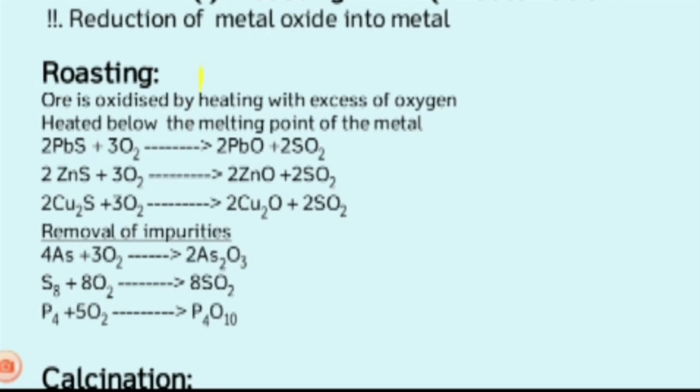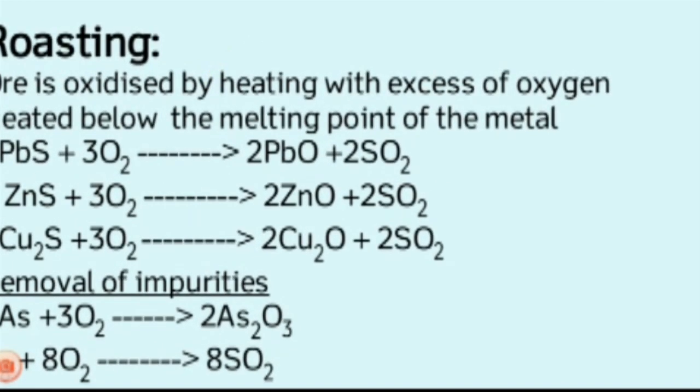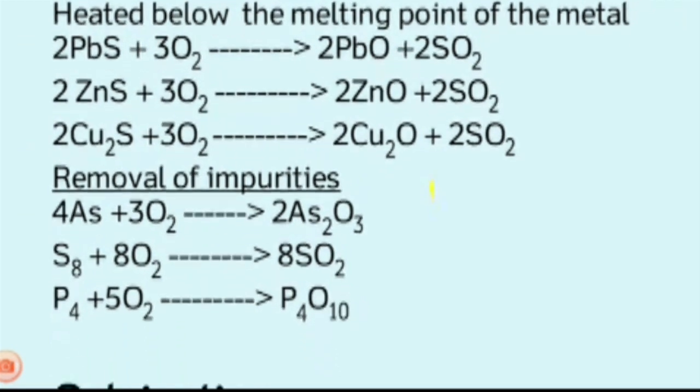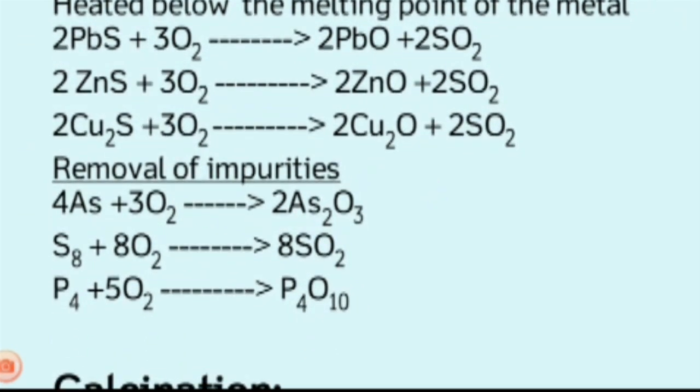Then impurities like arsenic, sulfur, and phosphorus, which are present along with the sulfide ore, escape; they are removed from the ore as oxide compounds. During roasting, these impurities form volatile oxides.